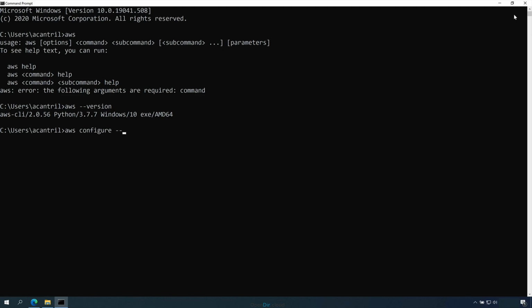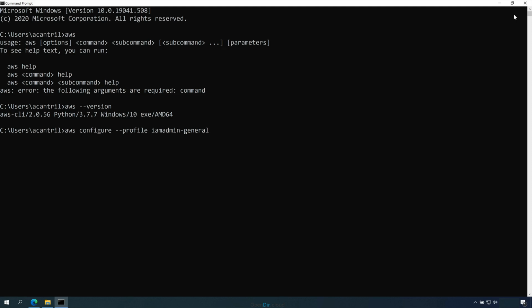and then --profile, and then a space, and then the name of this profile. Now, what I suggest you use is iamadmin-general. So this is the name of the profile that will connect to the IAM admin user in the general AWS account. Logically, for the named profile for the production account, we'll be using iamadmin-production. So first, let's configure the profile for the IAM admin user in the general account. So it should say aws configure --profile iamadmin-general.